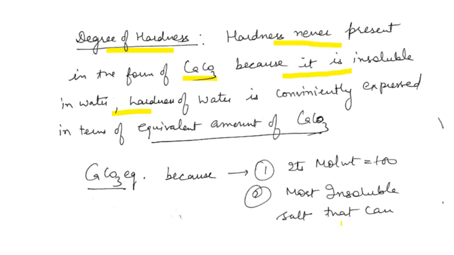For expressing the hardness in one form, a convenient salt is used, and the convenient salt is calcium carbonate, because it is the most insoluble salt in water, so it is not itself responsible for the hardness, since the hardness is caused by dissolved salts. That's why calcium carbonate is used as the degree of hardness. So the hardness is always expressed in terms of calcium carbonate equivalent. There are two reasons for selecting this salt: its molecular weight is 100, and it is the most insoluble salt that can be precipitated out in the reaction.